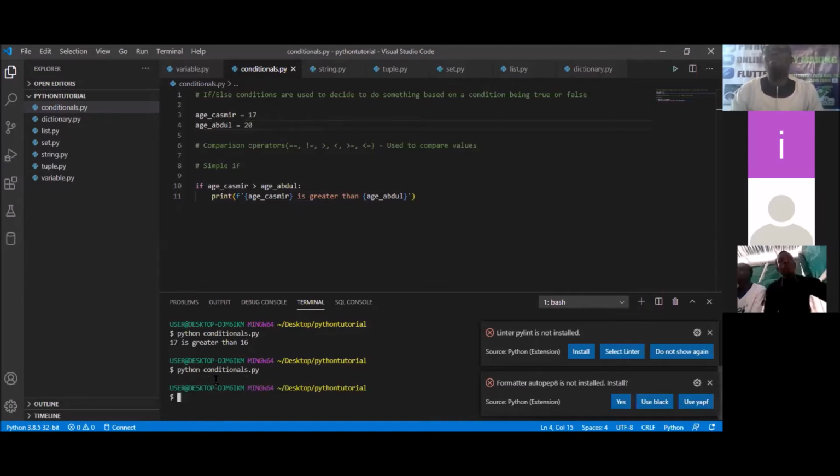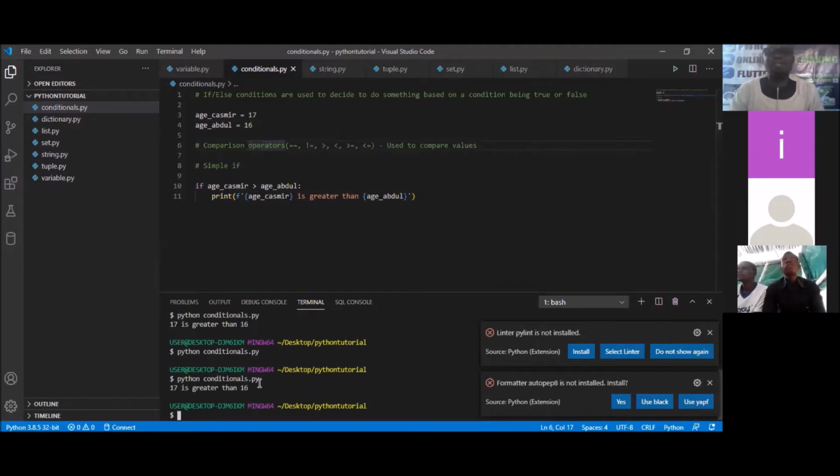Can you see that nothing happened? But if I change it back again to 16 and do Control S to save, then come back here and run again, I'm going to see 17 is greater than 16. Please, class and other audience, is this clear?